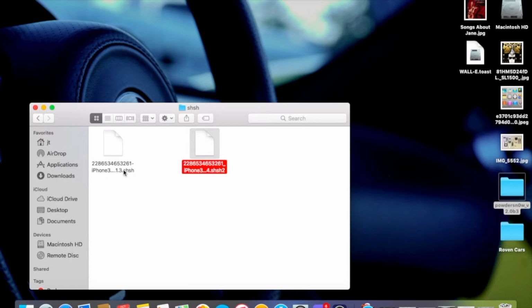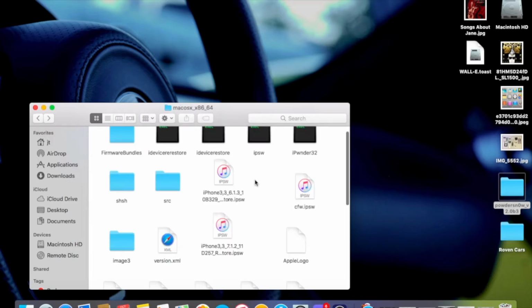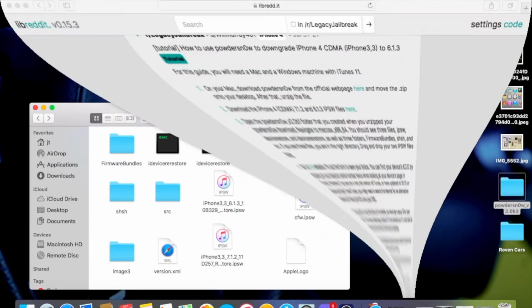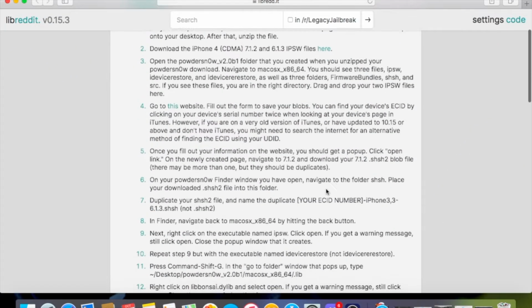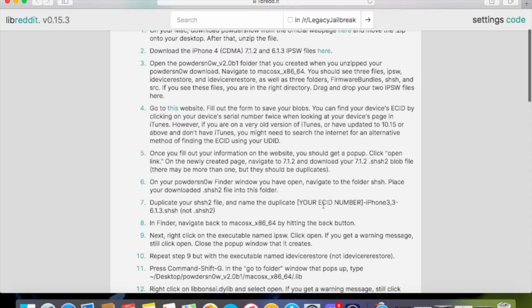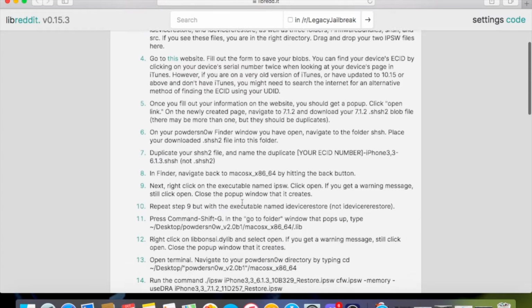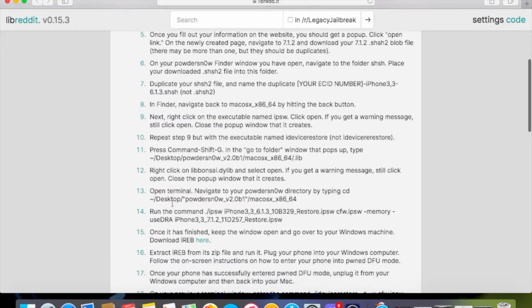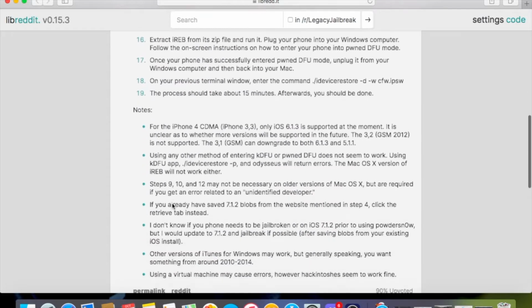And change it to iOS 6.1.3. I'm also going to show you how to make a custom IPSW file using the guide. As you can see, it is your ECID number dash, and not SHSH2 as I said. And then you're going to want to do all this as it stated.